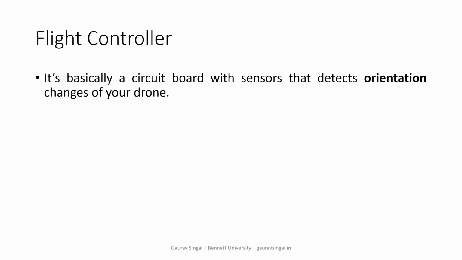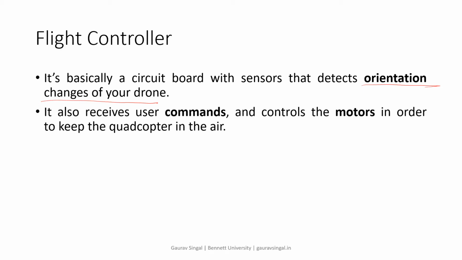So it's basically a circuit board with sensors that detect orientation, or changes in your drone's orientation. It detects all the changes: in orientation, the accelerometer, air pressure, and any input from the transmitter. All these things can be captured in the flight controller. You can see it also receives the user command from the transmitter.